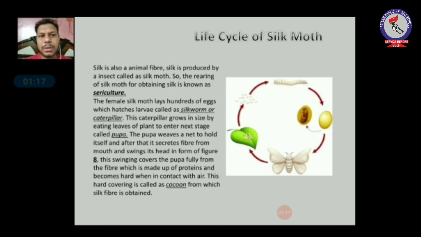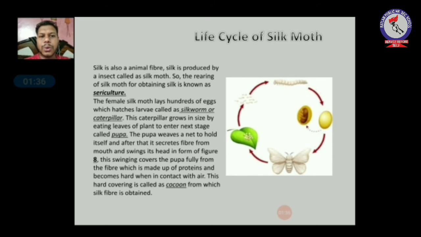You can see the definition. The rearing of silk moth for obtaining silk is known as sericulture. We'll study the steps in how that happens. So the female silk moth lays hundreds of eggs on the leaf, and from these eggs larva hatches. We can call it a silkworm or caterpillar.